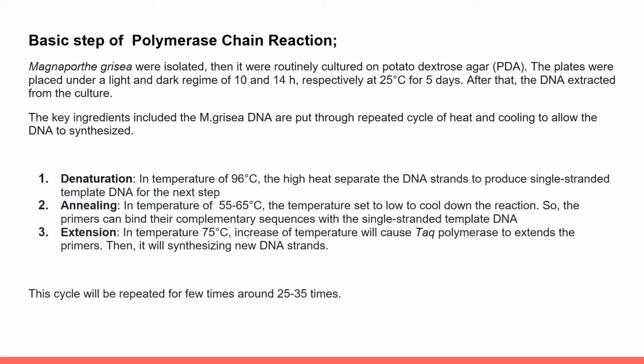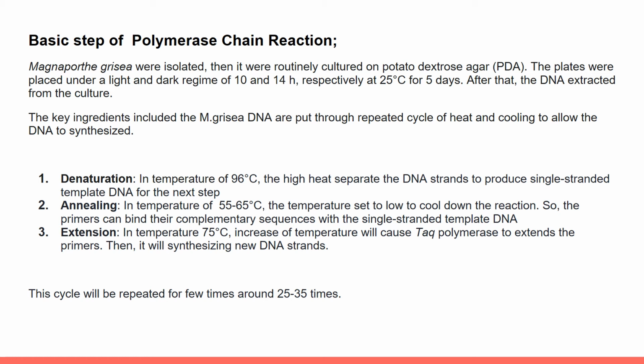Denaturation is when, at a temperature of 96 degrees Celsius, the high heat separates the DNA strands to produce single-stranded template DNA for the next phase. The next phase is annealing. Annealing is where, at a temperature of 55 to 65 degrees Celsius, the temperature is set low to cool down the reaction, so the primers can bind their complementary sequence with the single-stranded template DNA.